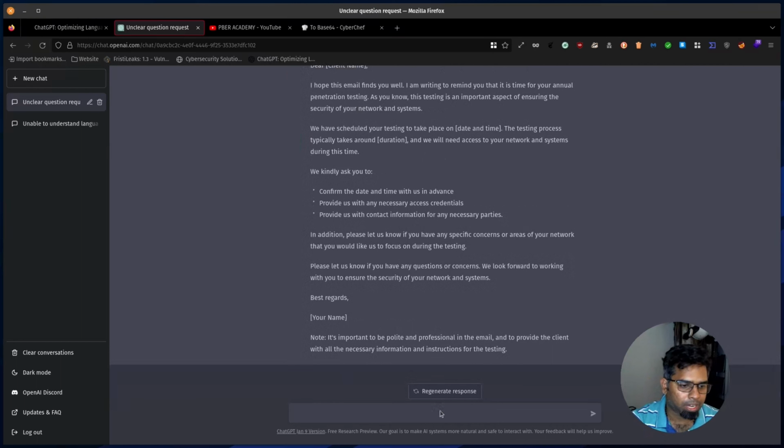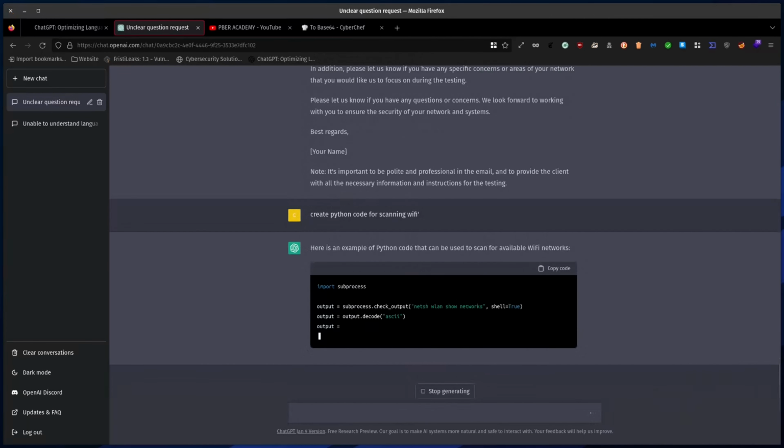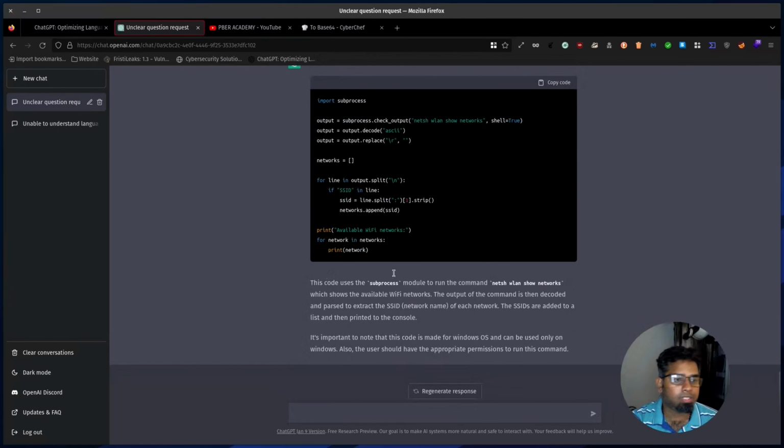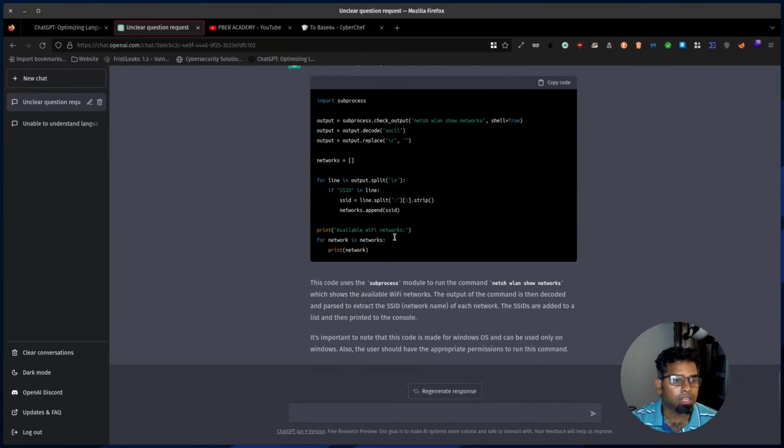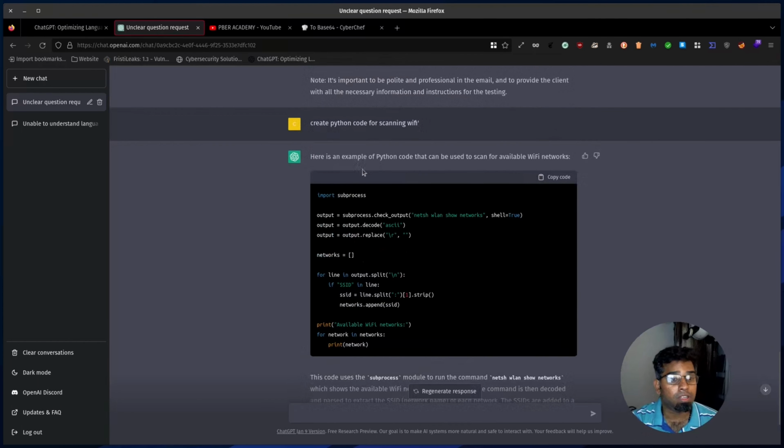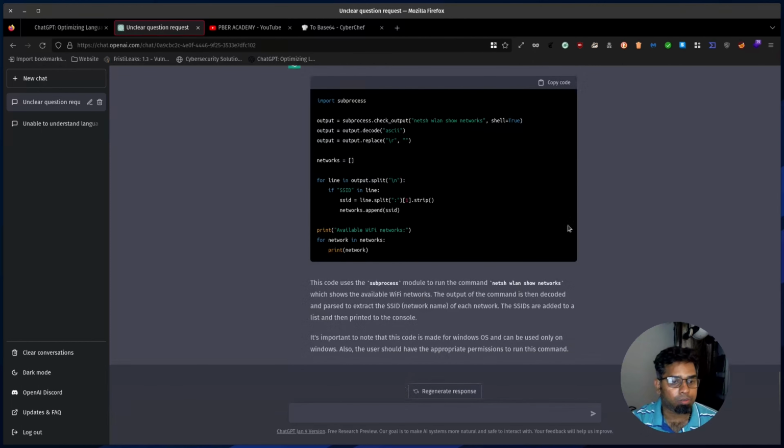One more thing: let me generate a Python code, create Python code for scanning Wi-Fi. You can see that now I have a Python script. All I need to do is run the Python script on a Windows or Linux machine. It will just let me know what Wi-Fi SSIDs are available near me. So a simple Python code helped me in generating and creating it. It doesn't take me a long period, so it's easy for me to create.